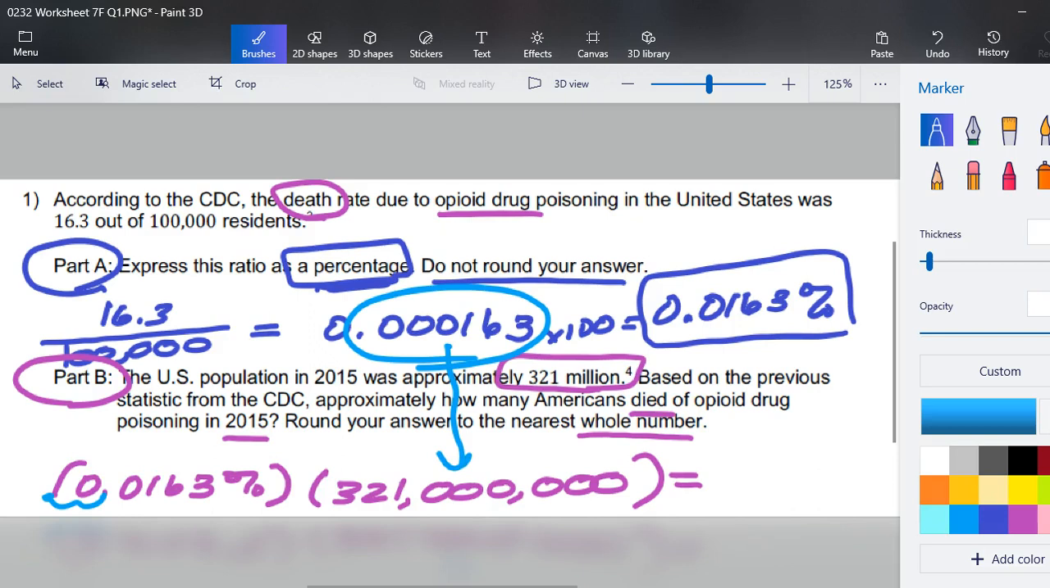So I've got 0.000163 times 321,000,000 equals, and they want us to round to the nearest whole number, and I'm getting 52,323 Americans died from opioid poisoning.